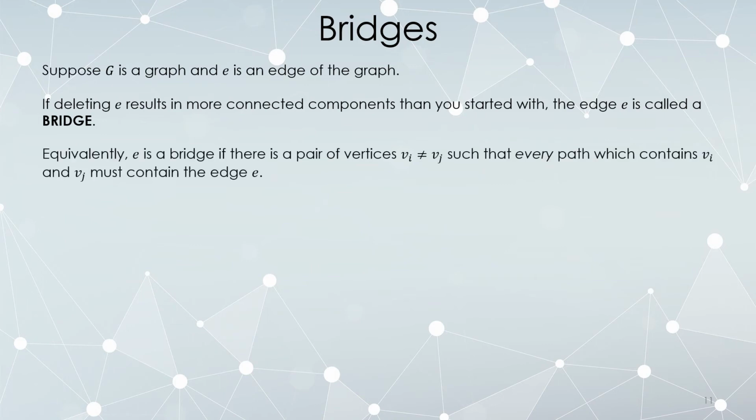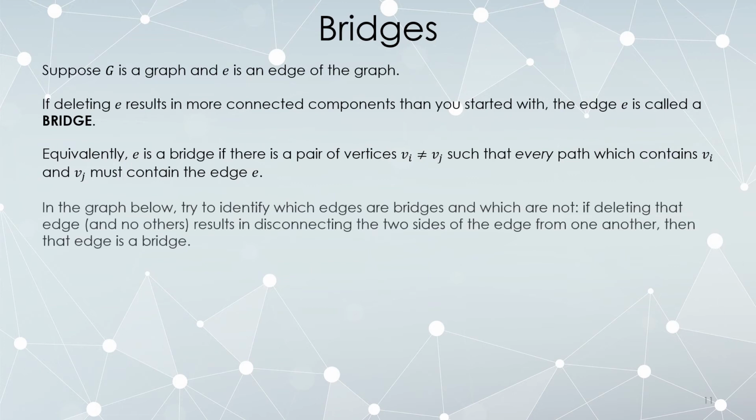Equivalently, e is a bridge if there's a pair of vertices, Vi and Vj, not the same vertex, so that any path that contains those two vertices must contain exactly that edge e. It's the only edge connecting those two. Okay? And not only is it the only edge connecting those two, any way of getting from Vi to Vj must cross that edge. That's called a bridge.